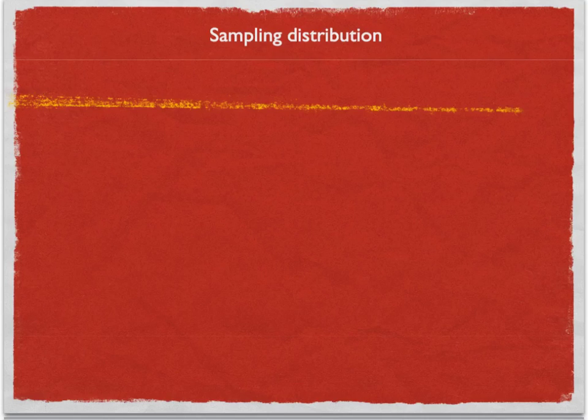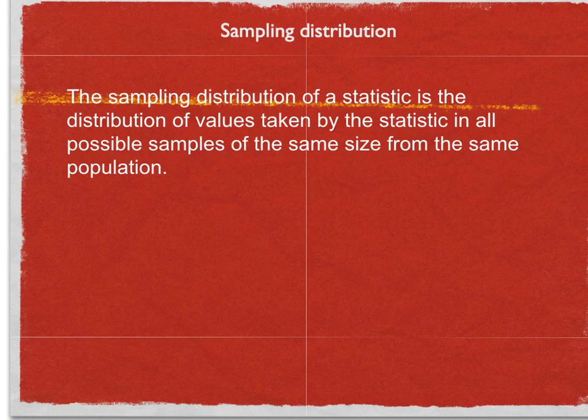Sampling distribution. The sampling distribution of a statistic is the distribution of values taken by the statistic in all possible samples of the same size from the same population. The population distribution gives the values of the variable for all the individuals in a population.